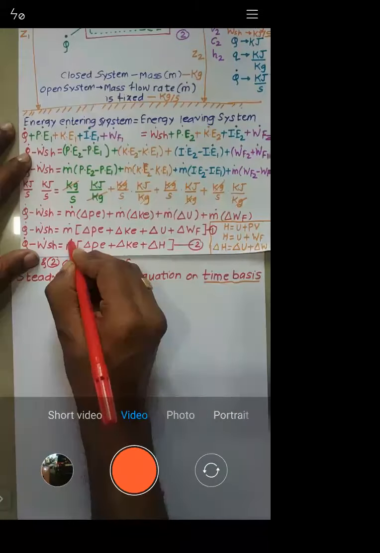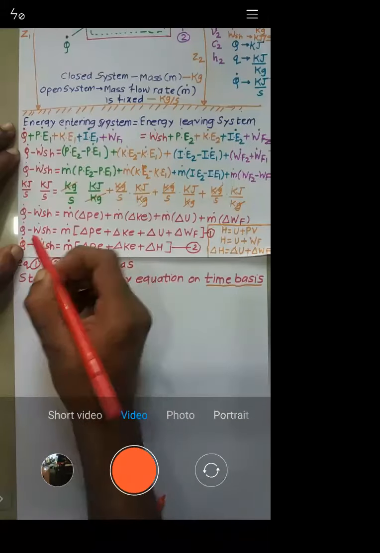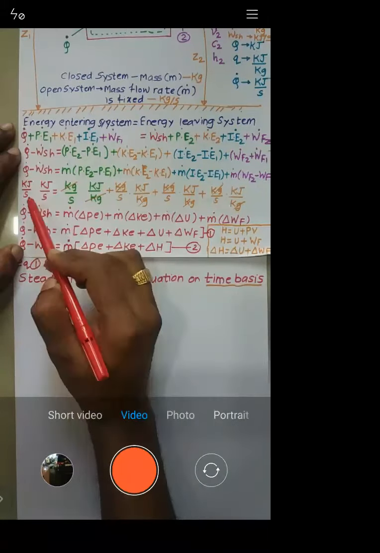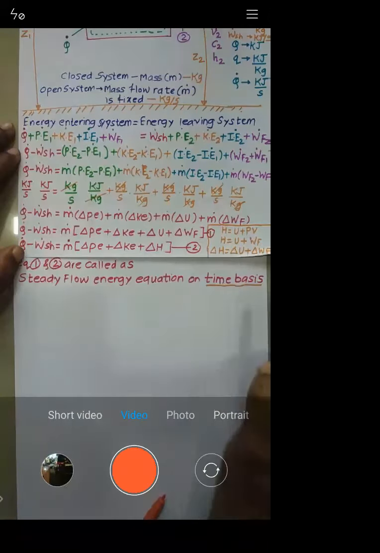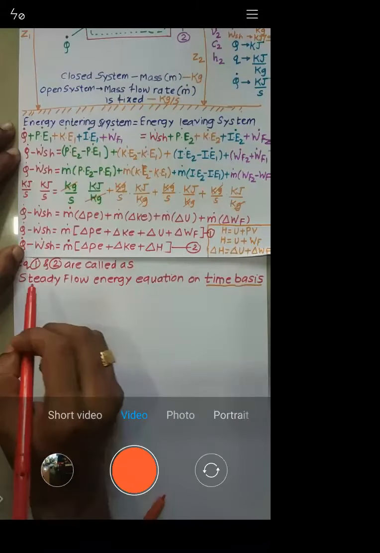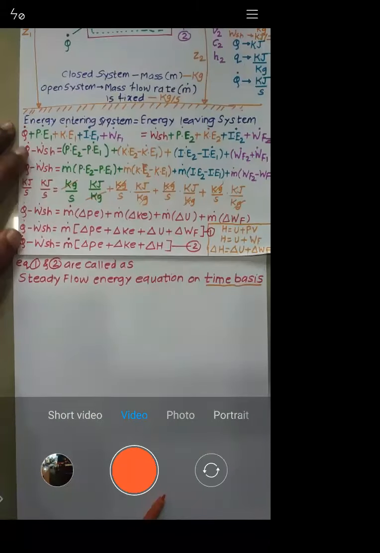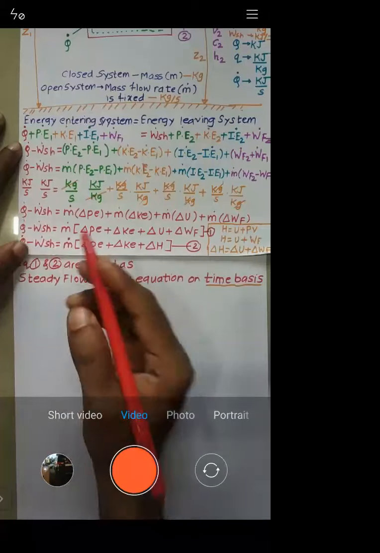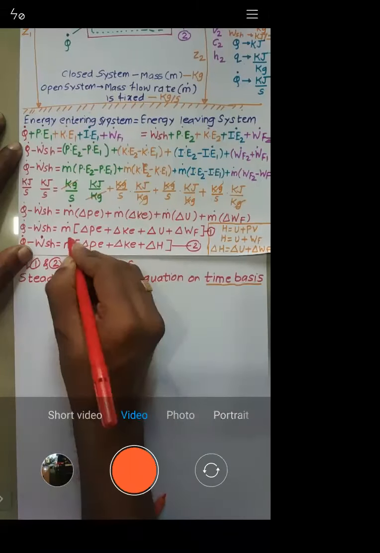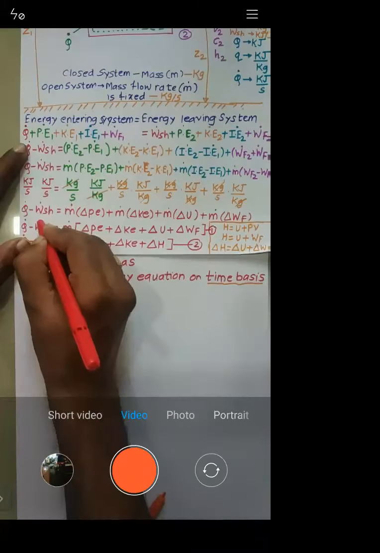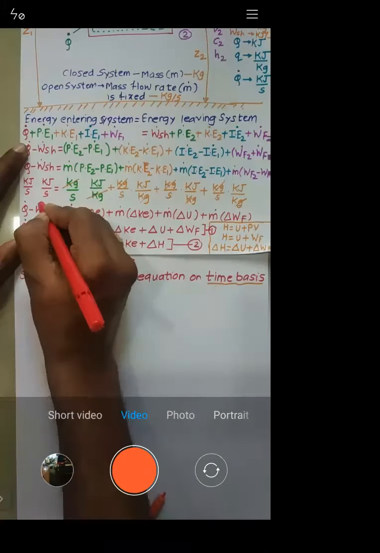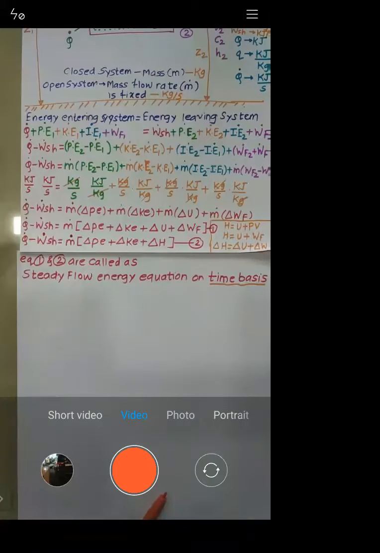See dot. What is the meaning of dot? What is q dot? It is per second. You can see in the denominator we have seconds. So it considers the time. That's why it is called as steady flow energy equation on a time basis. You can see unit for the q dot, unit for the w dot, unit for the m dot. It is per second. So that's why they are called as steady flow energy equation on time basis.